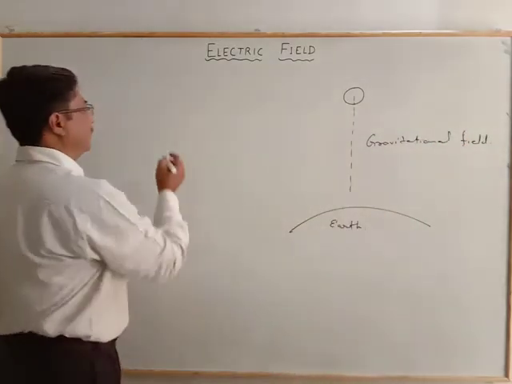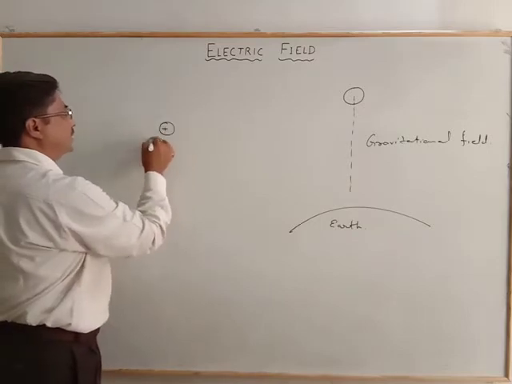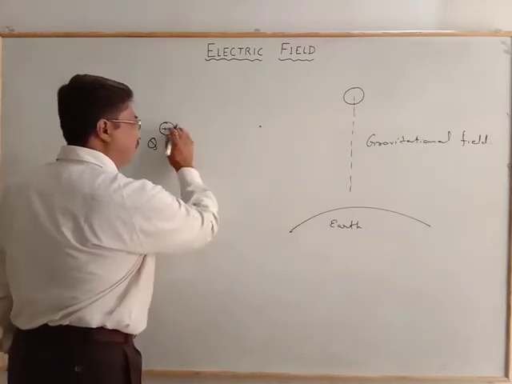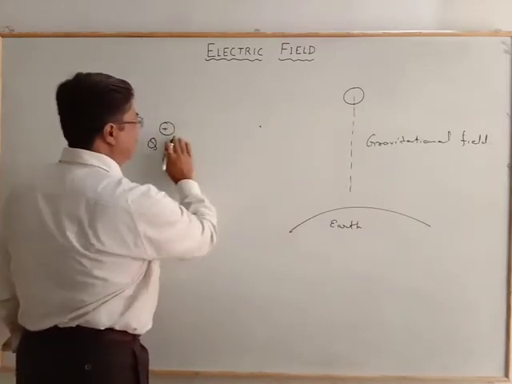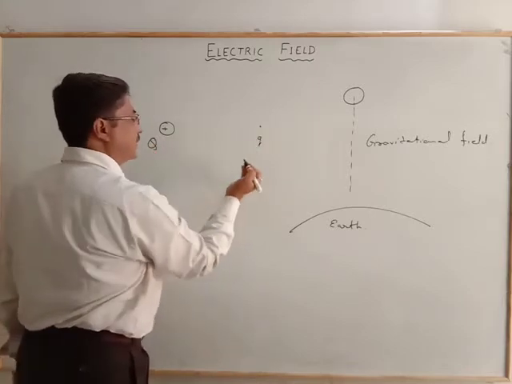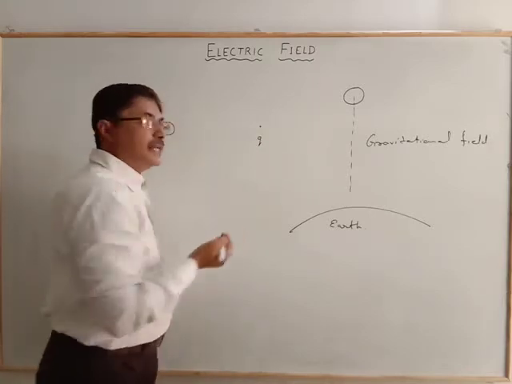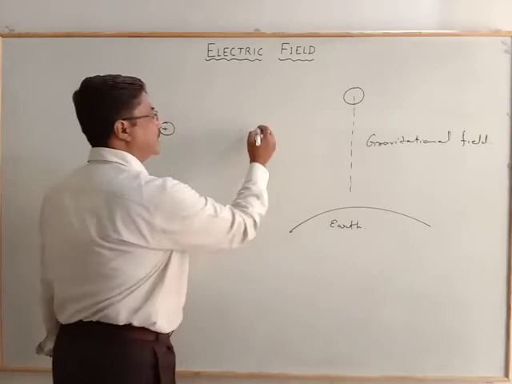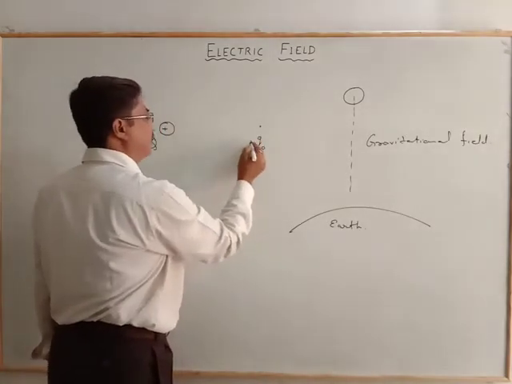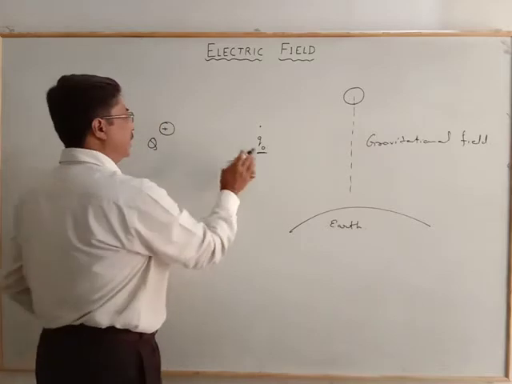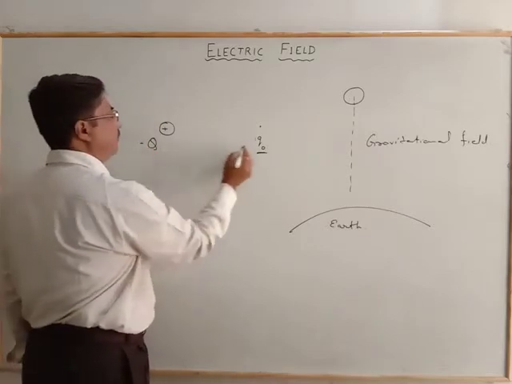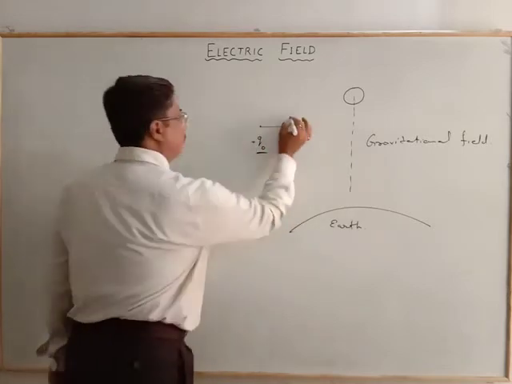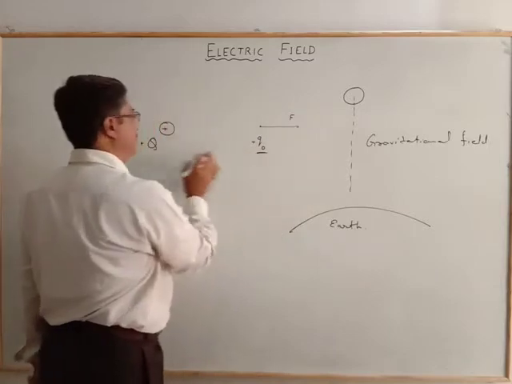Likewise, suppose here is a charge and that charge is Q. If any other charge comes in the place near the charge Q, then we will find that there is either attraction or repulsion on the test charge, and that depends upon the nature of the test charge. Here it is a like charge, here it is also positive, here it is also positive. In that case there is repulsion. So the force that acts is the repulsion between the two charges.